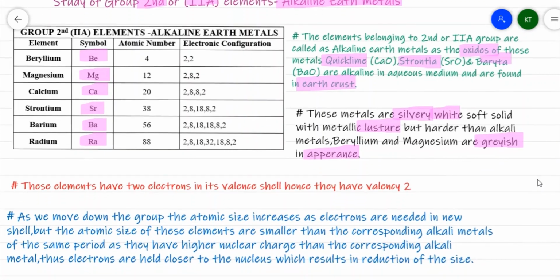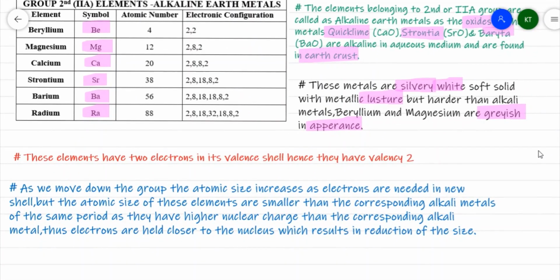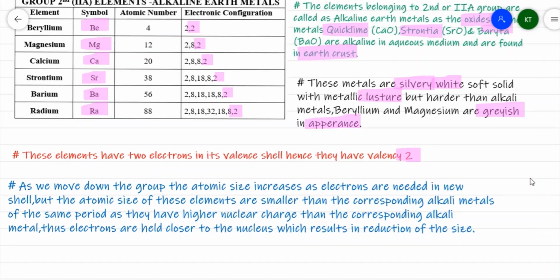As you can see, all these elements have 2 electrons in the valence shell. Beryllium has 2 electrons, magnesium has 2, calcium has 2, strontium has 2, barium has 2, and radium has 2 electrons in the valence shell. So as they have 2 electrons in their valence shell, they possess a common valency of 2.